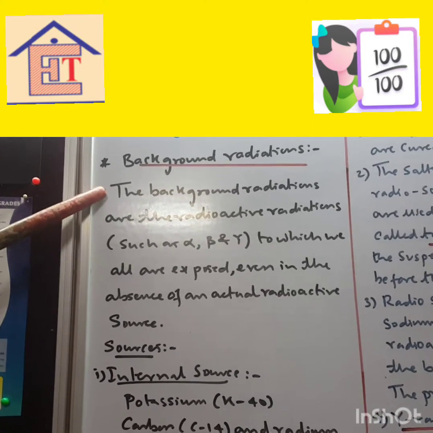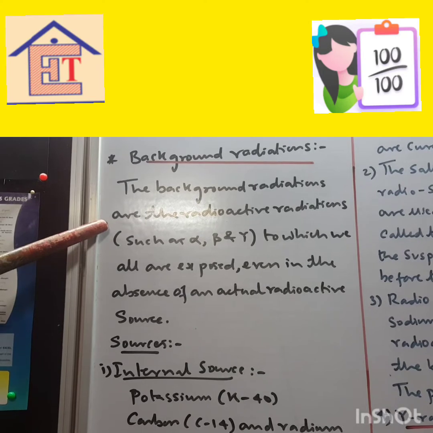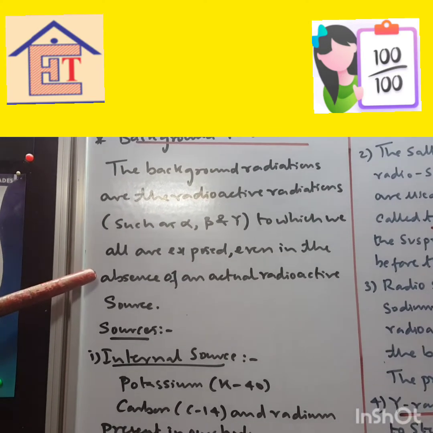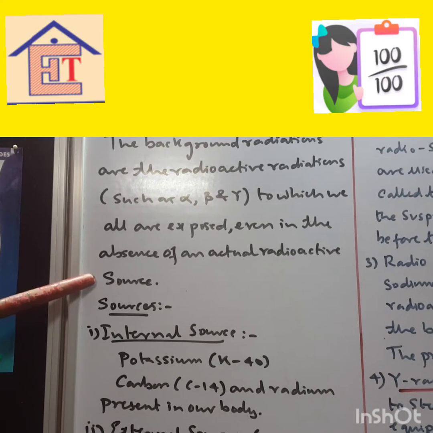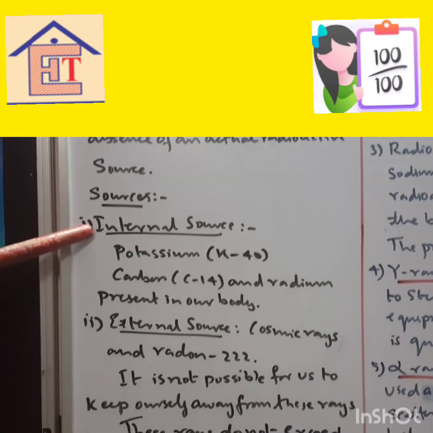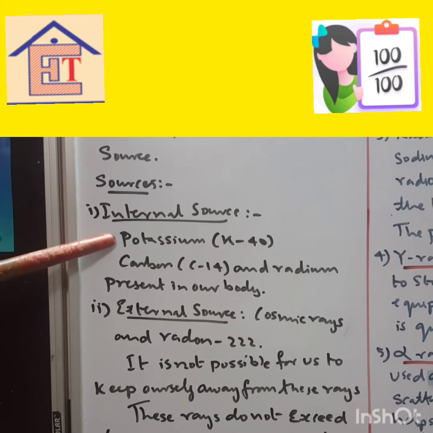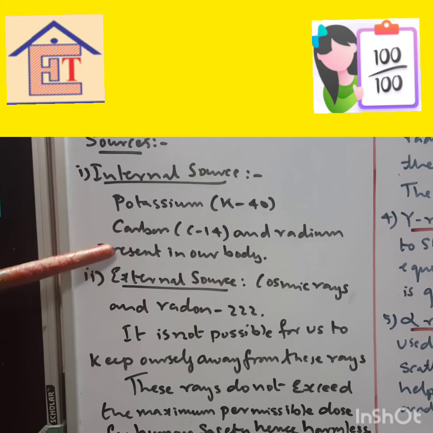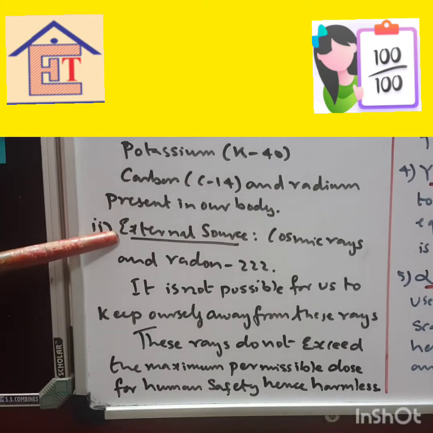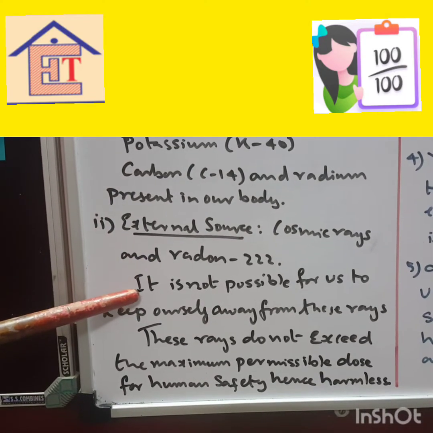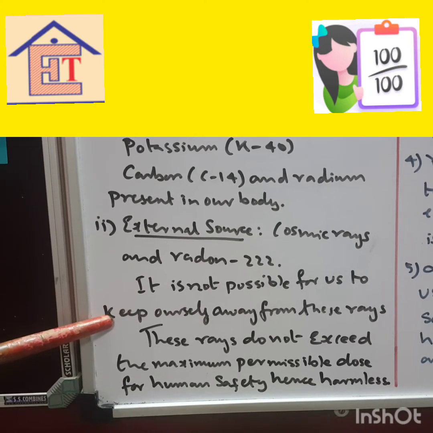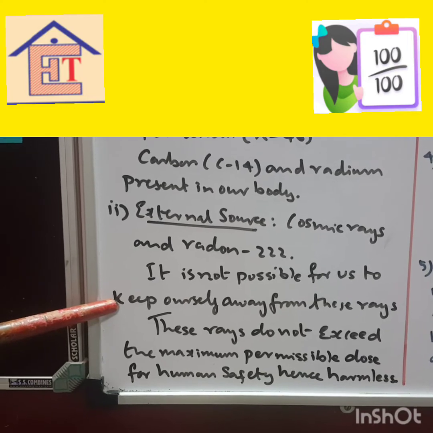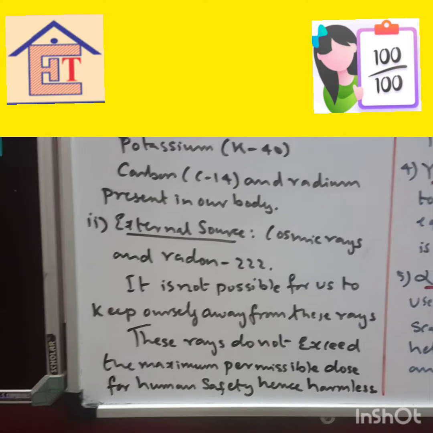So the background radiations are the radiations such as alpha, beta and gamma, to which we are all exposed even in the absence of an actual radioactive source. Internal sources, that is inside our body: potassium K40, carbon C14 and radium present in our body. External sources: cosmic rays and radon 222. It is not possible for us to keep ourselves away from these rays. These rays do not exceed the maximum permissible dose for human safety, hence harmless.